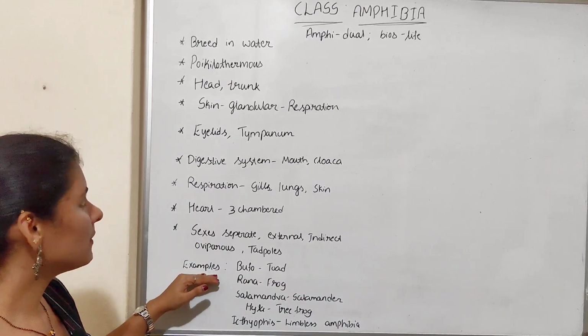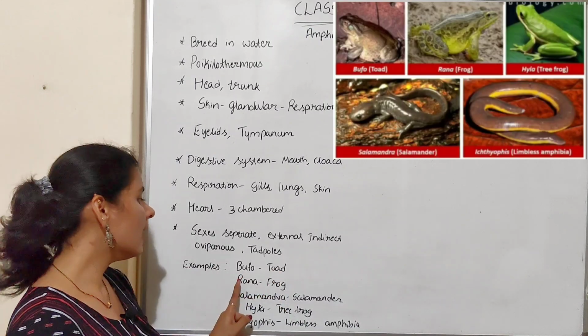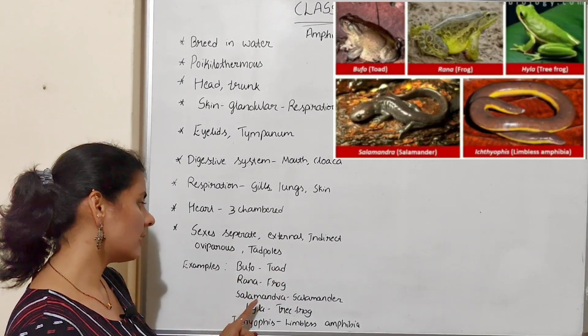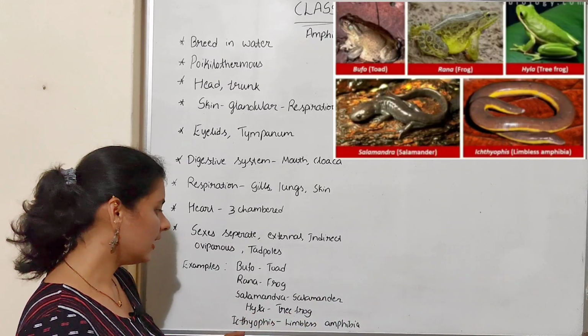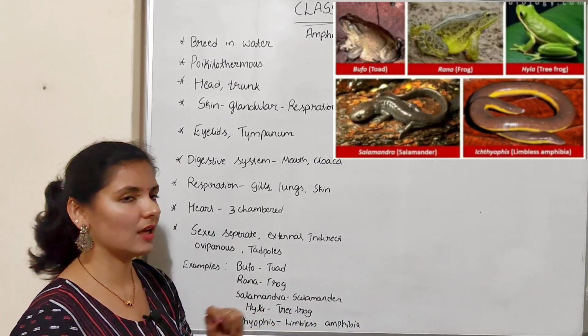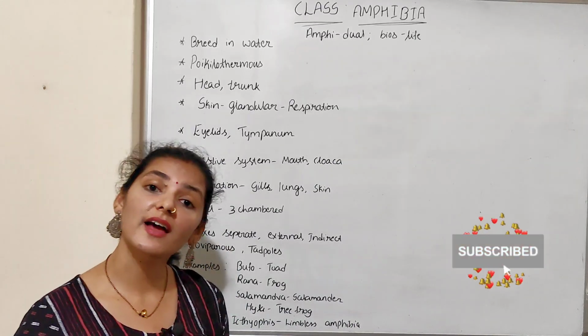If we talk about the examples of class amphibia, the first one is Bufo, which is a toad, Rana, which is a frog, Salamandra, which is commonly called a salamander, Hyla, which is a tree frog, Ichthyophis, which is a limbless amphibian. So that is about the characteristics and examples of class amphibia.